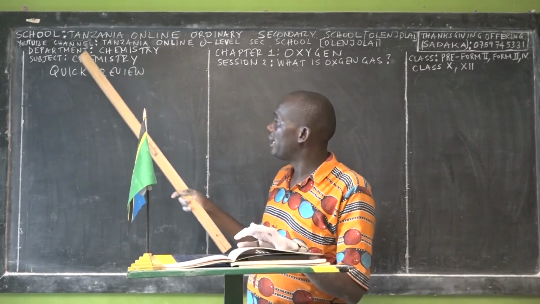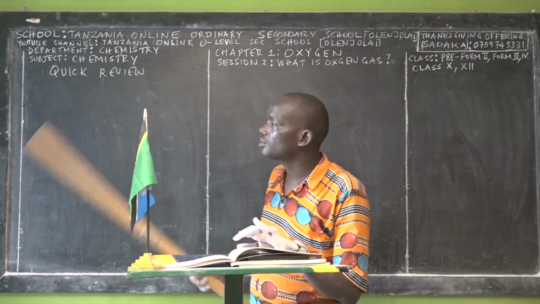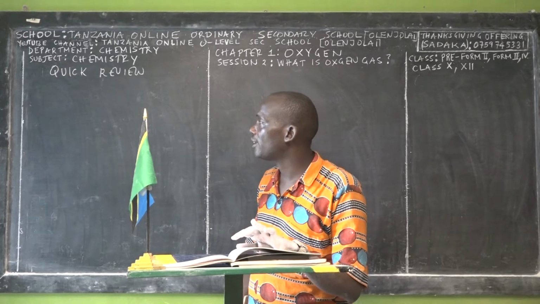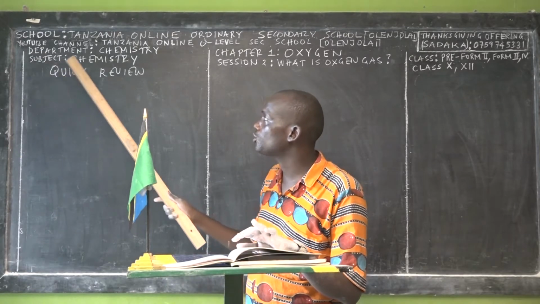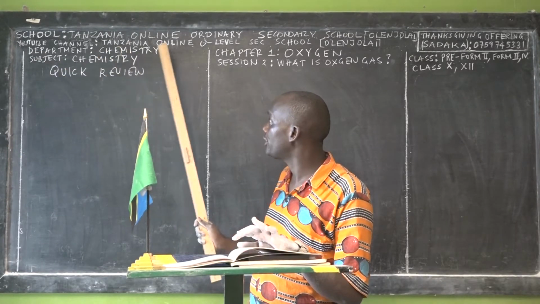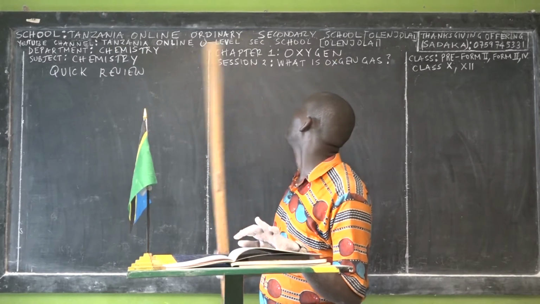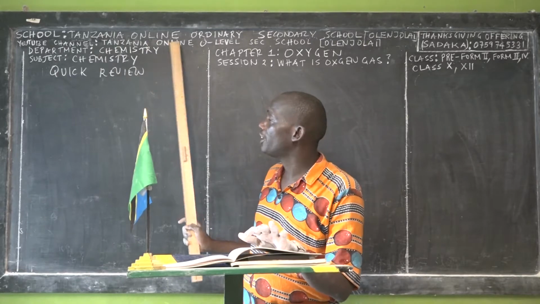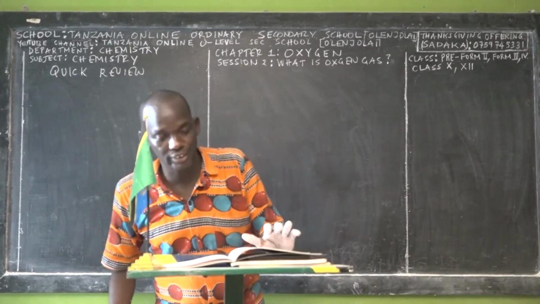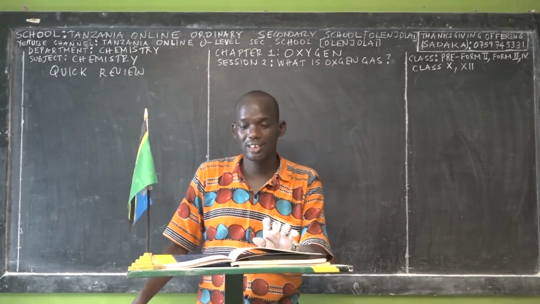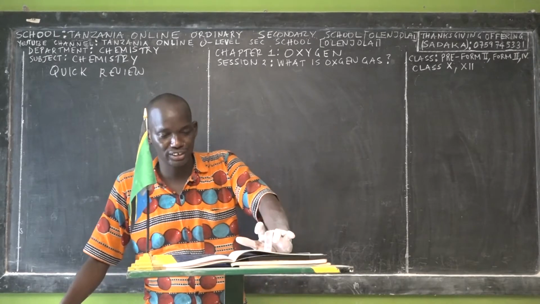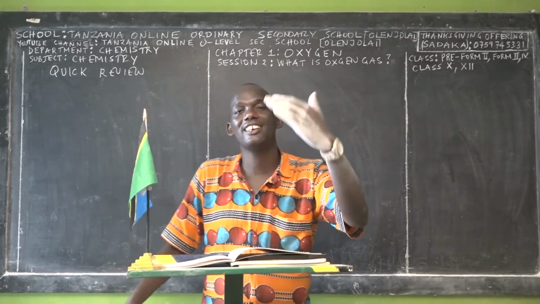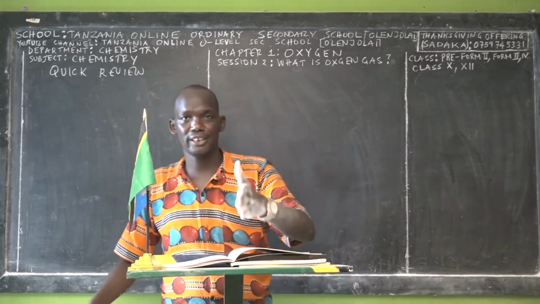In the near future, you will access the contents of these schools on different online platforms, but currently you can access them on this YouTube channel. It's called the Tanzania Online O-Level Secondary School in square brackets Olenjolai. When you get into this channel, you'll see so many videos we have recorded while teaching and training O-Level students from Form 1, Form 2, Form 3, Form 4.